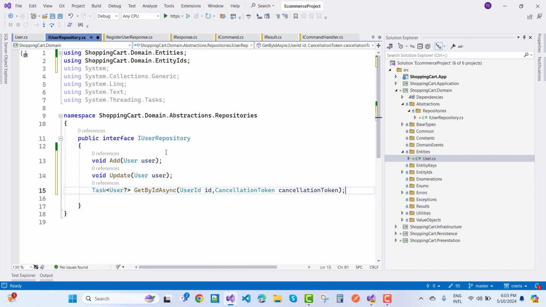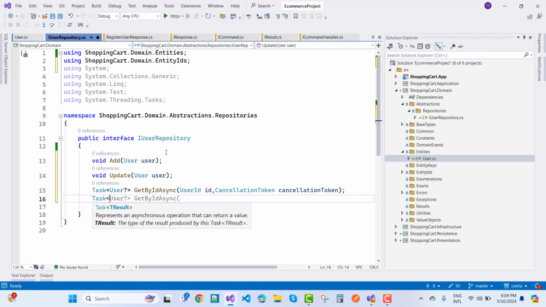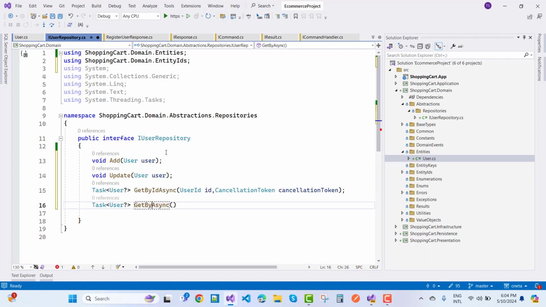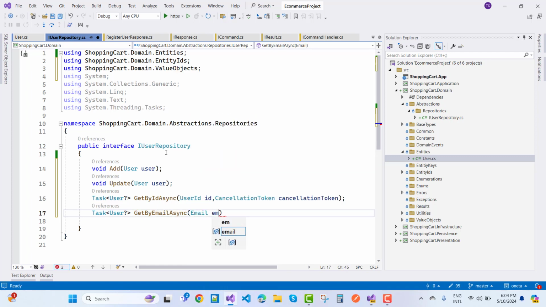So CancellationToken, that is the cancellation token. Okay, so GetByIdAsync, GetByEmailAsync. I want to take it here, Task of User, and that is GetByEmailAsync, and here I'm going to pass email with the cancellation token. So that is the cancellation token here.